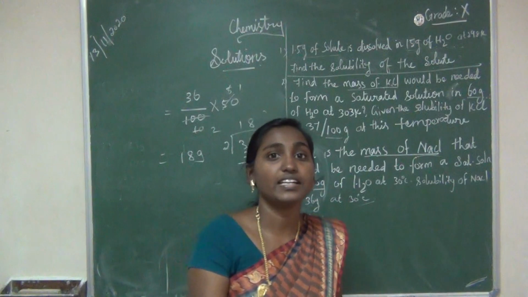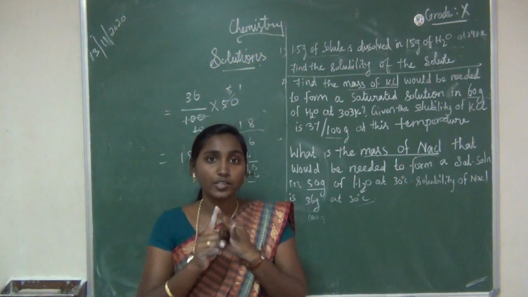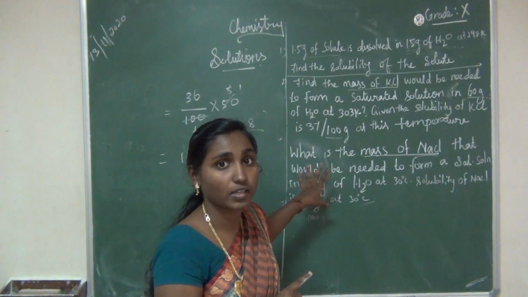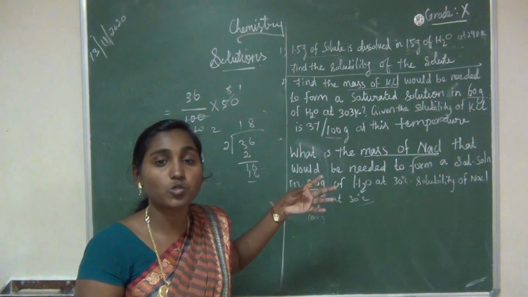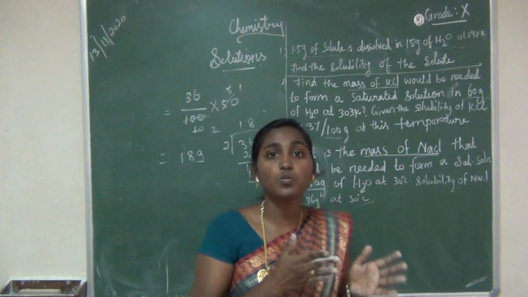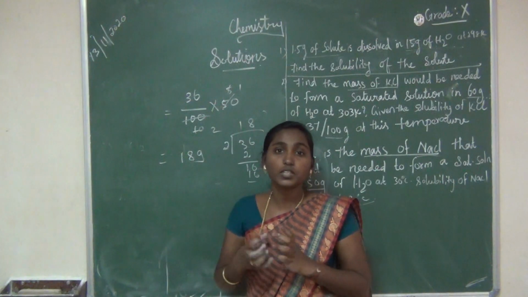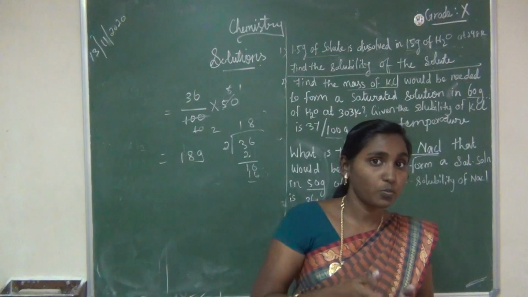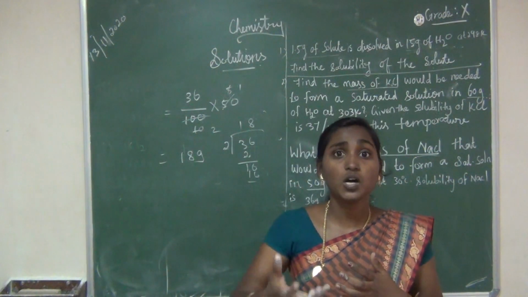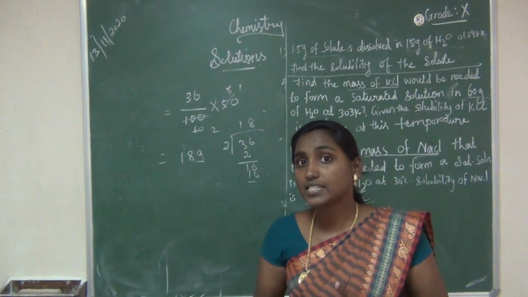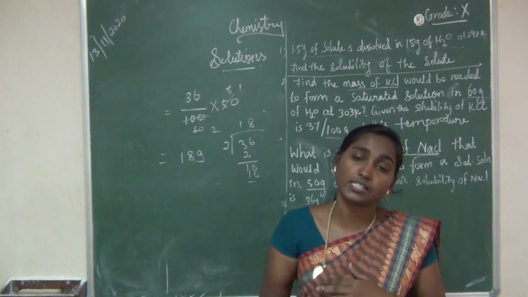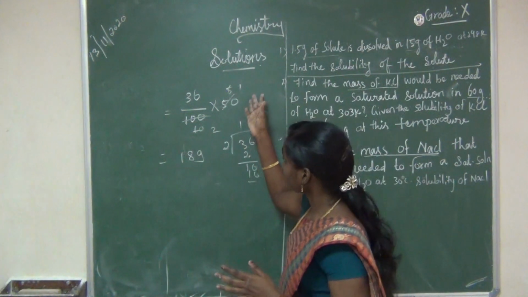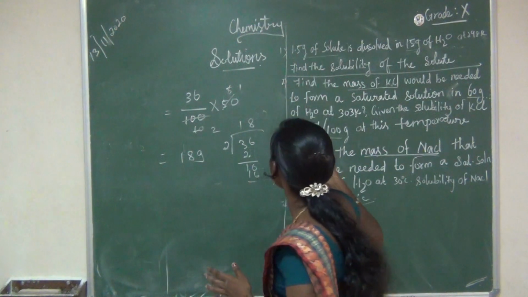So what are the things we studied in this class? Deliquescence, hygroscopics and difference we studied, right? Difference, then these 3 problems, right? So what is deliquescence and hygroscopic? Hygroscopic means when exposed to moist air, absorb the moisture without changing their physical state at ordinary temperature. But deliquescence means when exposed to moist air, absorb enough water, and change their physical state. Without changing their physical state, it absorb enough water, right? Then next we studied these three problems.